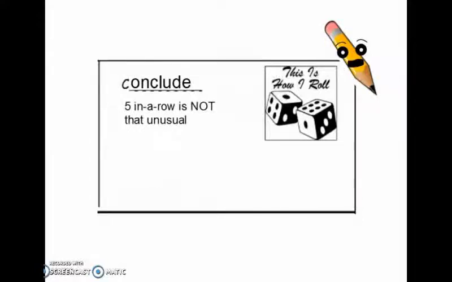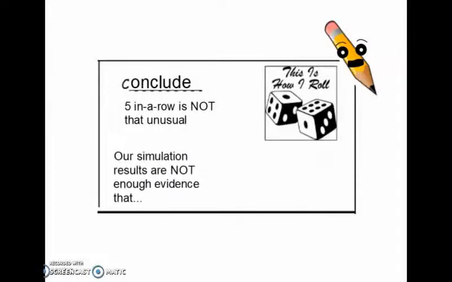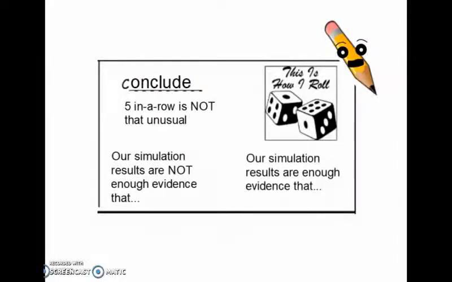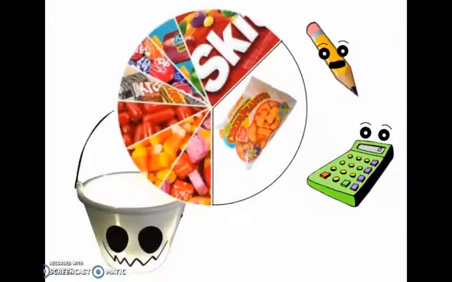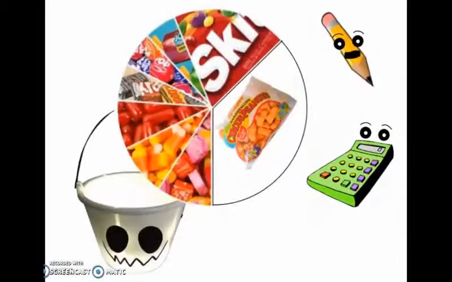The last step is to conclude our information, after doing, of course. So we had 5 out of 20 that were 5 in a row. That's 25%. By random chance, we should have had 0.412% of 5 in a row peanuts. Whoa, that's a big difference. Yeah, it's much larger. So therefore, we conclude that there is an increase in popularity of circus peanuts, and it wasn't just random chance. I totally agree. Because of this, we can conclude that circus peanuts are definitely increasing in popularity.